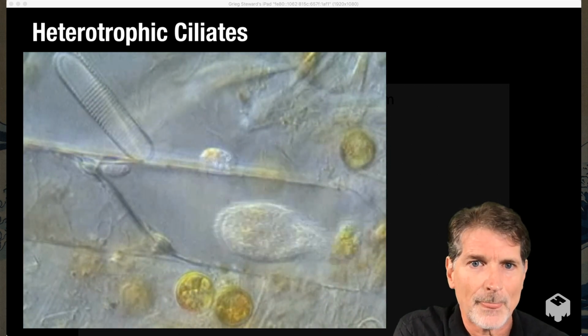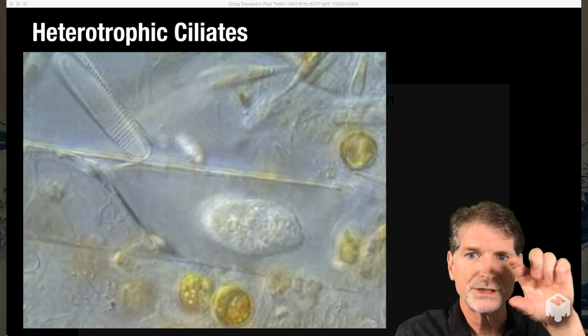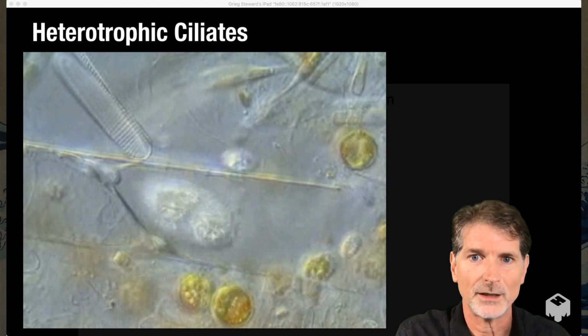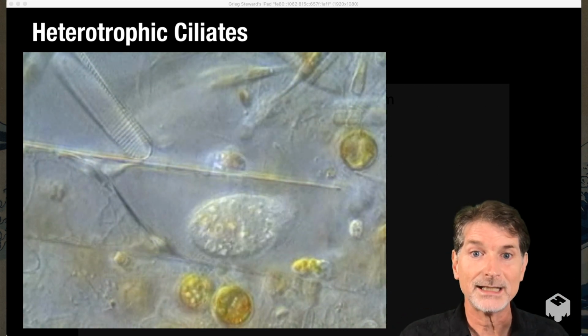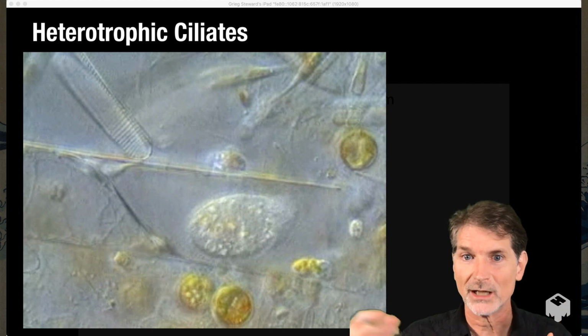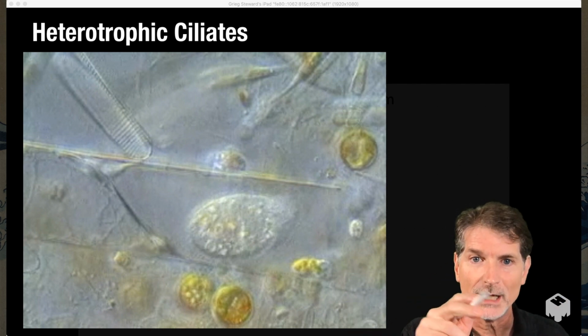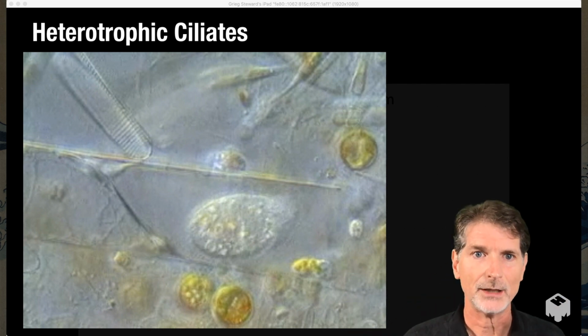I love this one. What we're seeing here is this rod-shaped structure. There is a diatom that's dead. It's just the silica frustule that's left. And as it's dying and decaying, the decomposers that we'll talk about next get in there and start growing, and the ciliate is in there cleaning house.